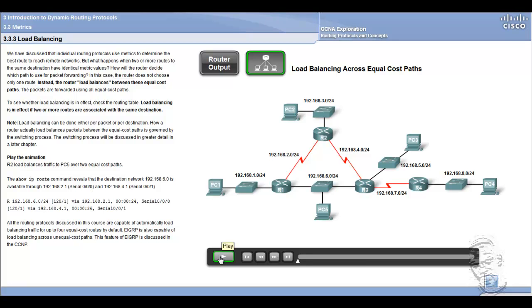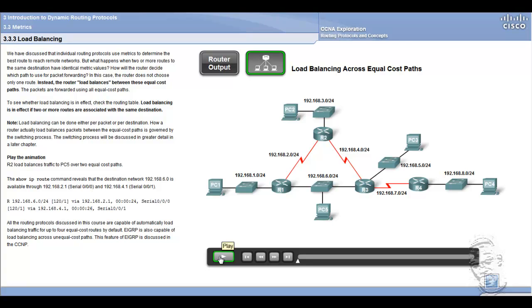To see whether load balancing is in effect, check the routing table. Load balancing is in effect if two or more routes are associated with the same destination. Note: load balancing can be done either per packet or per destination. How a router actually load balances packets between the equal cost paths is governed by the switching process. The switching process will be discussed in greater detail in a later chapter.